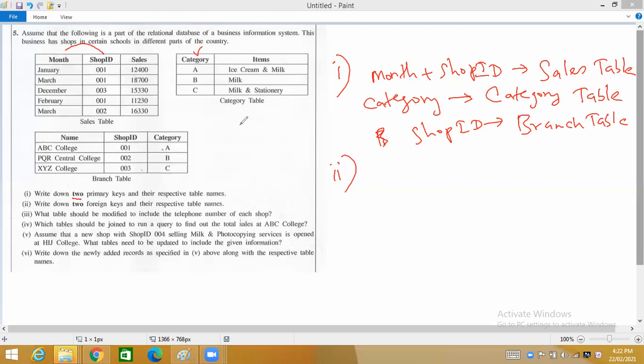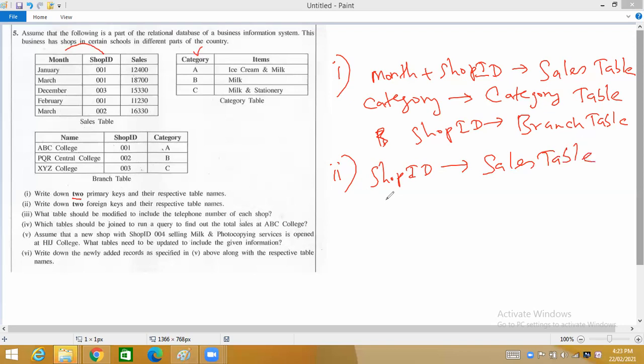Like that, foreign key means any column that is foreign to that table. That means he does not belong to this table. He has come from another table. Okay, let's see this sales table. Sales table has a shop ID. But where did this shop ID come from? Is he originally in this table? No. He has come from somewhere else. He has come from this branch table and he is sitting here. Therefore, shop ID is a foreigner to this sales table. But he is not a foreigner to the branch table. For the branch table, he is a local person. So, that shop ID is a foreign key to the sales table.